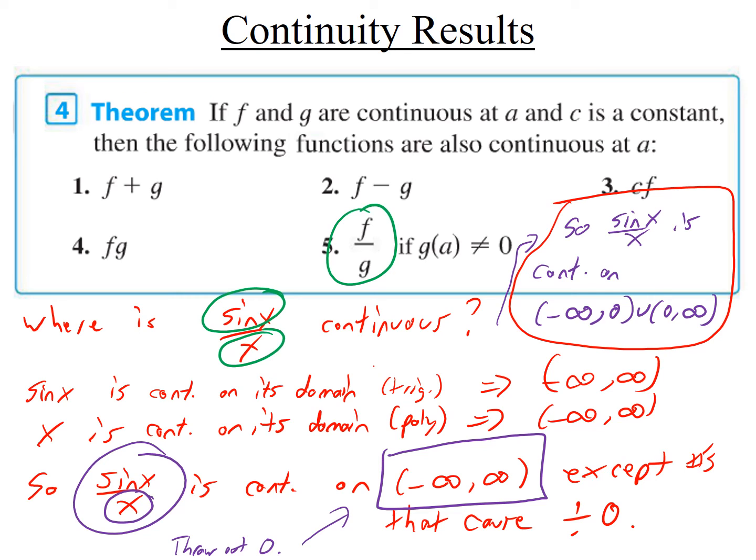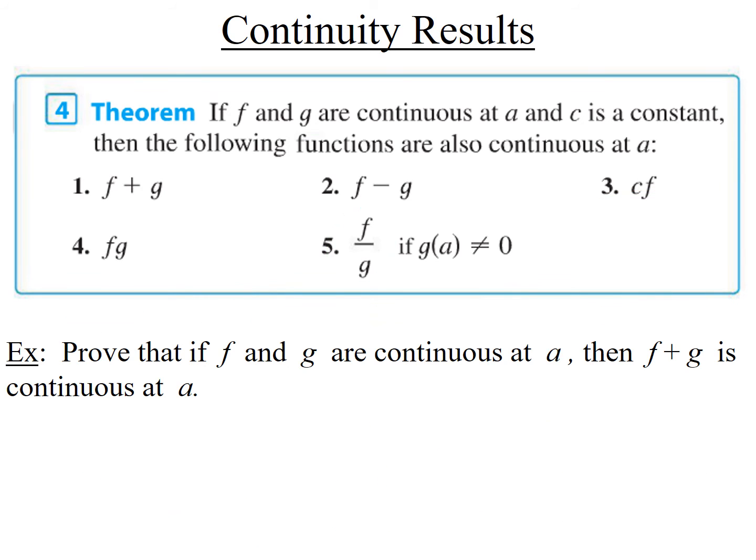Okay, so I hope you got comfortable with this result. Now what I want to do is real quickly prove one of them to you. Right here it says, prove that if f and g are continuous at a, then f plus g is continuous at a. So of the 5 results, I'm going to prove just the first one. I'm doing this for a couple of reasons. One reason is that it's important as far as the story goes. Another reason is it's going to be a good example of seeing limit laws.